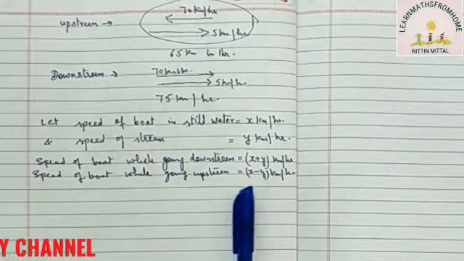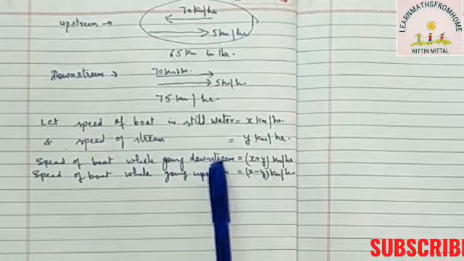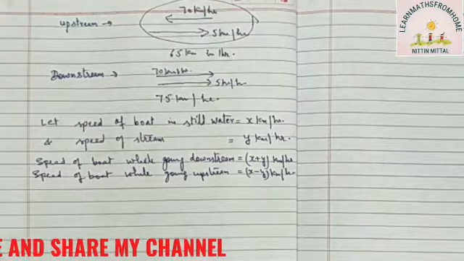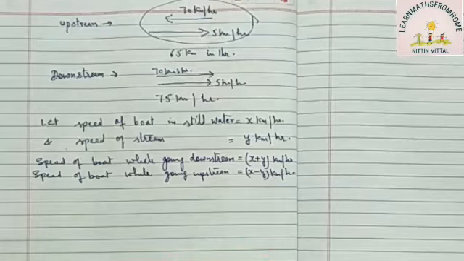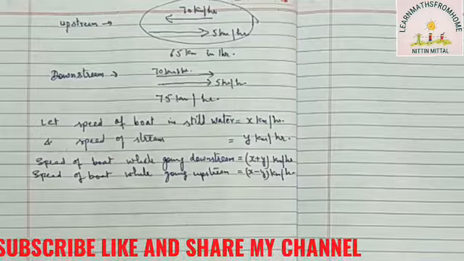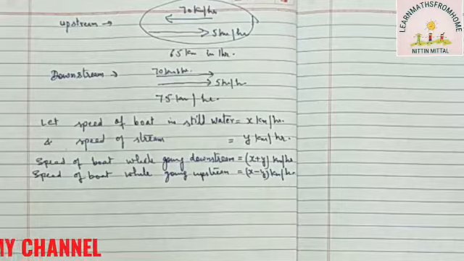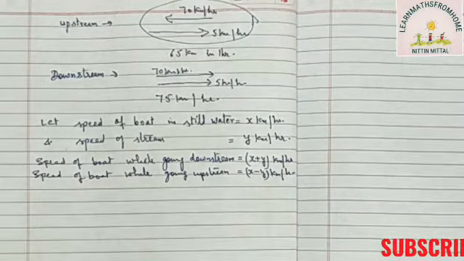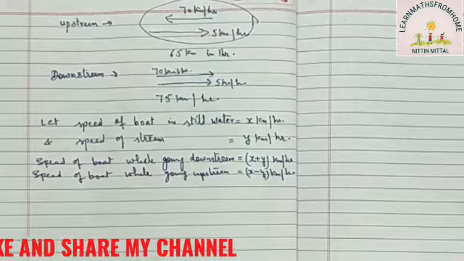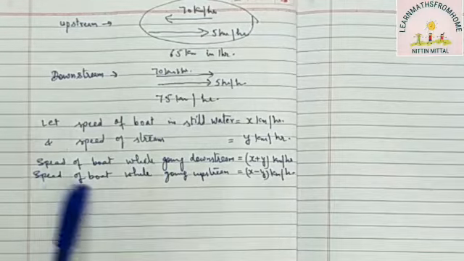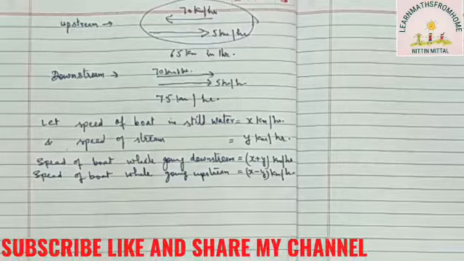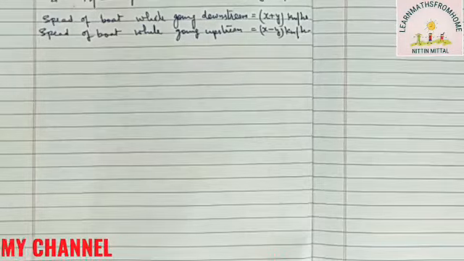In case of downstream, there is a plus sign, so it doesn't matter which variable you write first. But in case of upstream, you have to write the speed of boat variable first. So don't do this wrong. In all upstream downstream questions, you have to give this start in the beginning. These 4 lines will remain the same whichever upstream downstream question you do, right?